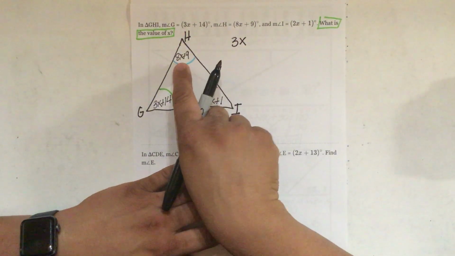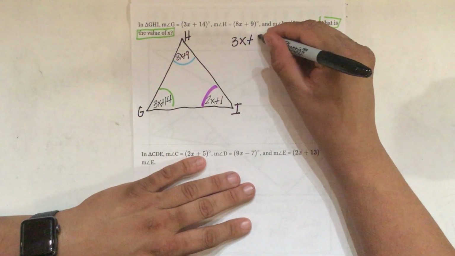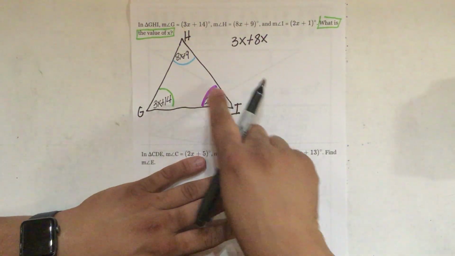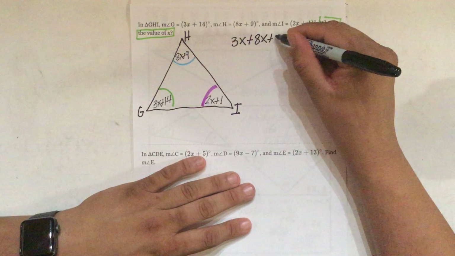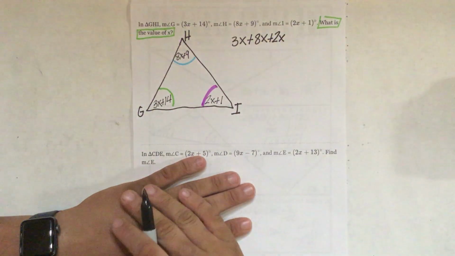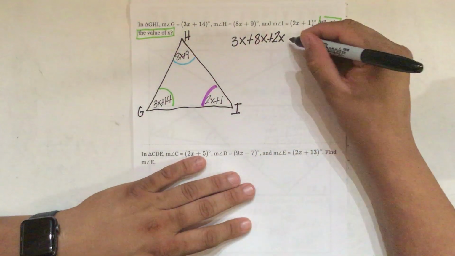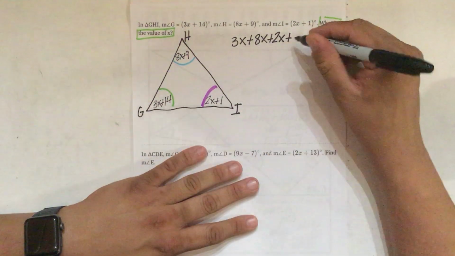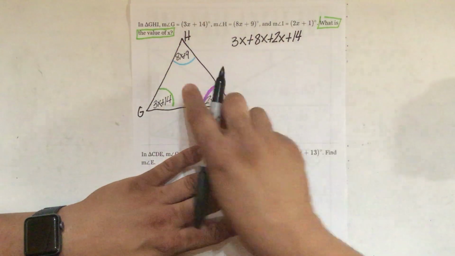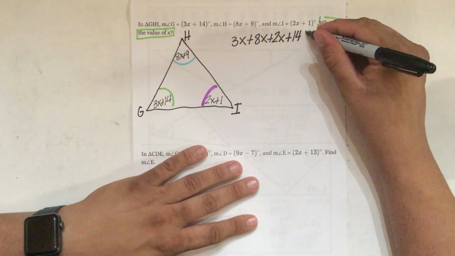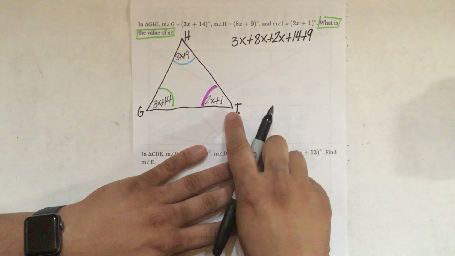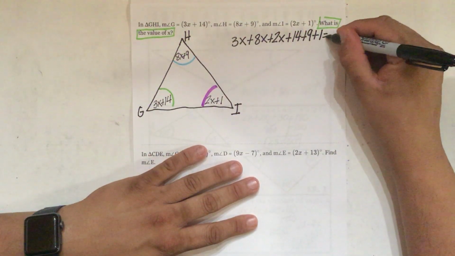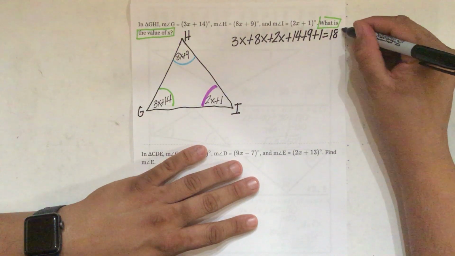What is my x on H? Well, that's 8x, so I'm going to say that. And what is my x on I? 2x. So those are my x's. Now I'm going to add my regular numbers. 14 on G, 9 on H, and 1 on I is equal to 180.